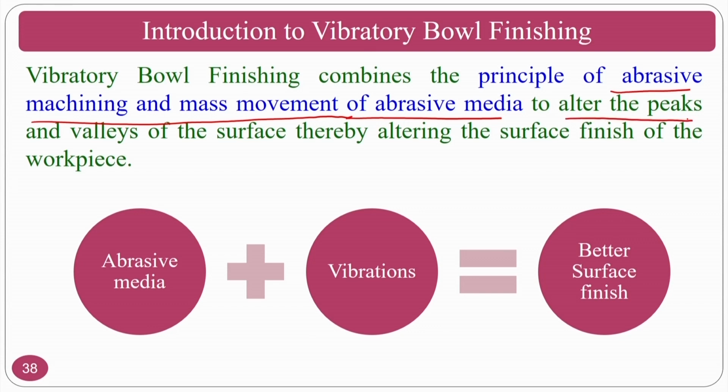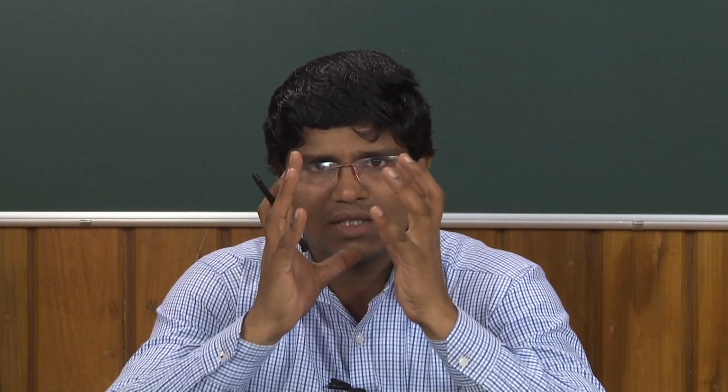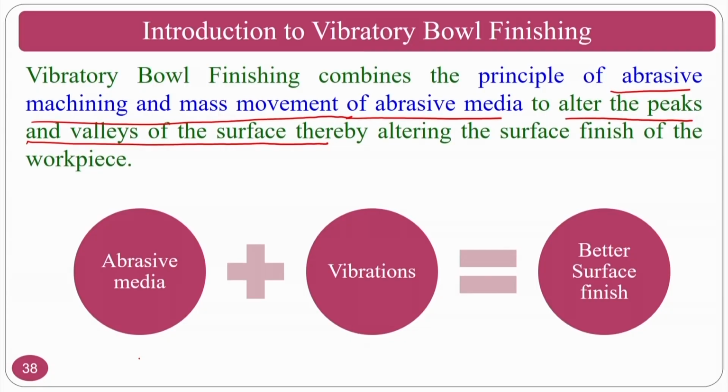How will it work? It will alter the peaks and valleys of the surface, thereby altering the surface finish of the workpiece. It will shear the workpiece peaks, and at the same time sometimes it will burnish also. So there are two options: it can shear off the surface peaks, and it can also do burnishing if the peaks are very small. So you use an abrasive medium and vibrations, and you get a better surface finish.